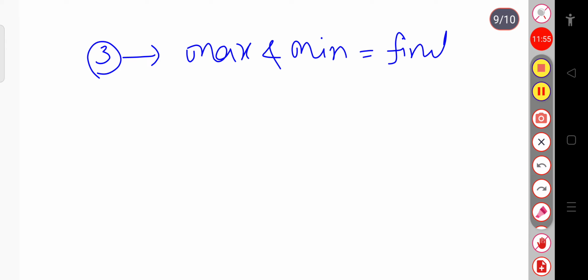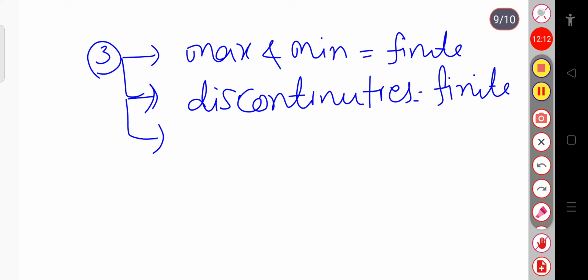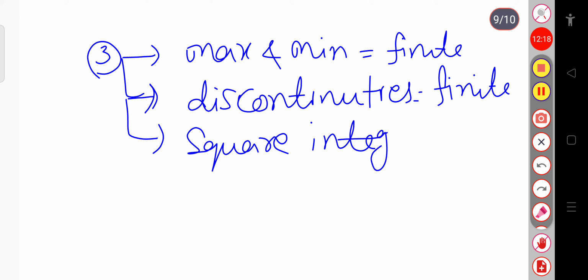And the second condition is, it should have a finite number of discontinuities. The discontinuities should be finite in number. And the last one is that the function should be square integrable in nature. It should be square integrable. And here we are calculating this for a shortened range of time.